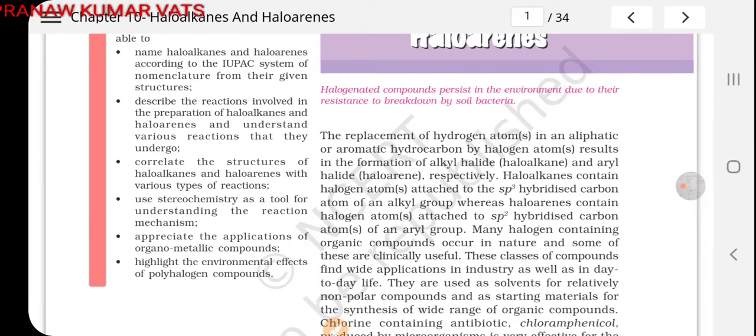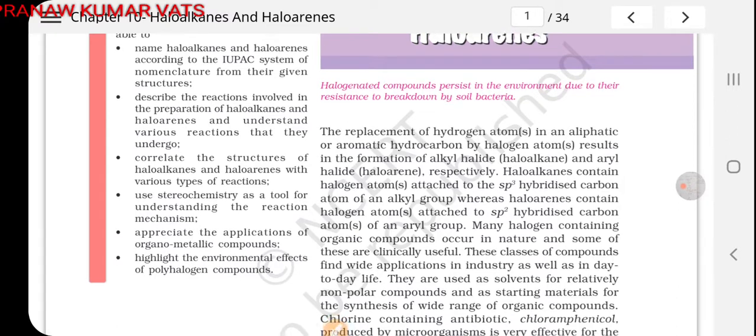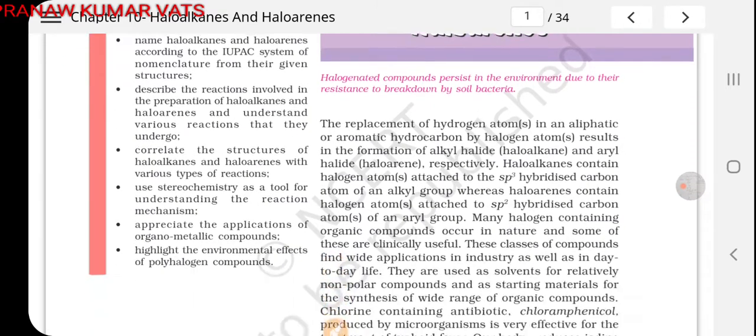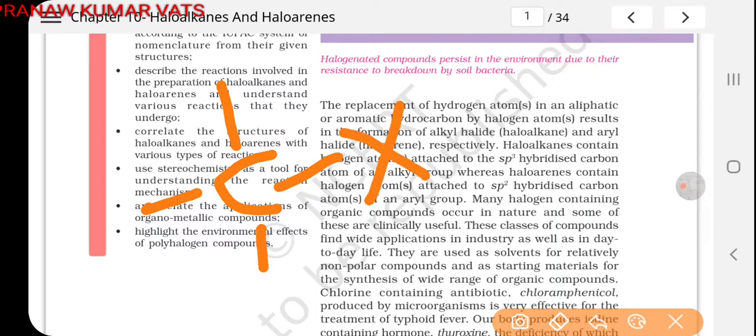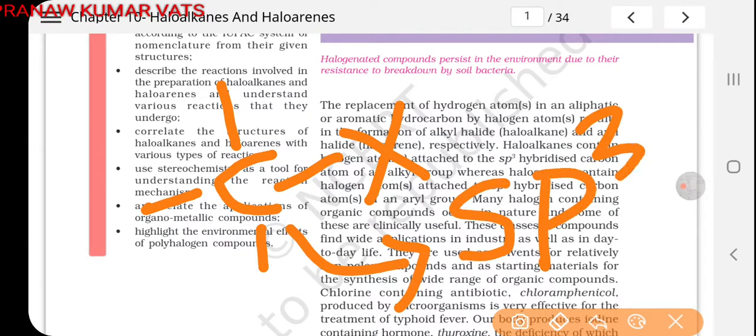Haloalkanes contain halogen atom attached to sp3 hybridized carbon atom. If we talk about the haloalkane, for example, you may see here, if we talk about the hybridization of this carbon atom, the hybridization of this carbon atom will be sp3. This is sp3 hybridized carbon atom.